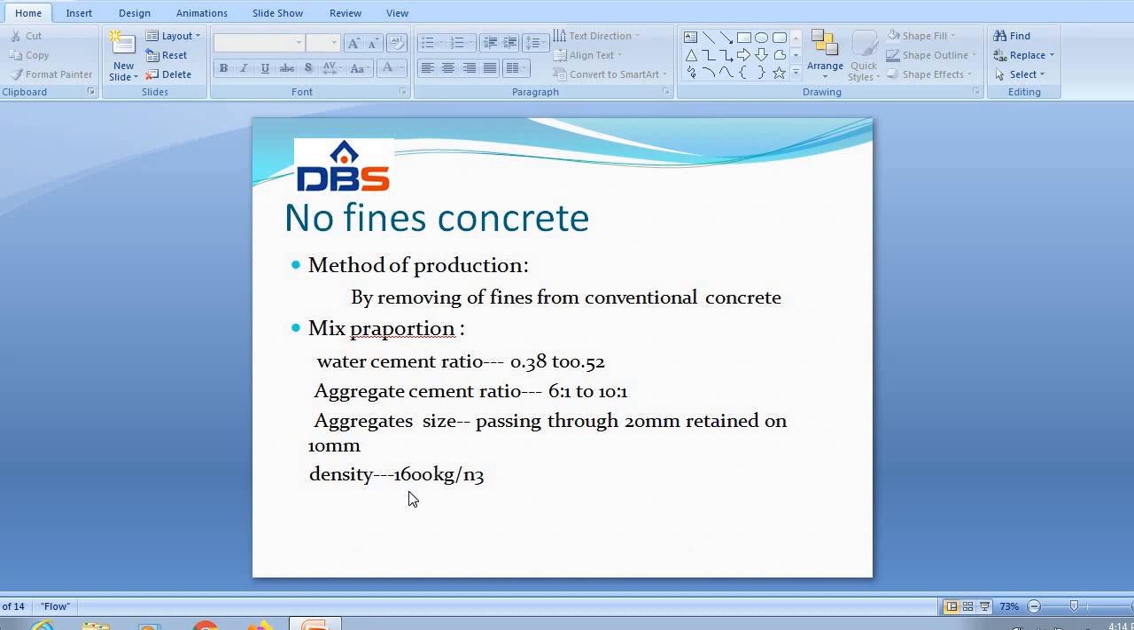We can see the consistency of the concrete by visual examination only. No fines concrete, when conventional concretes are used, may show density of about 1600 kg per meter cube to 1900 kg per meter cube.